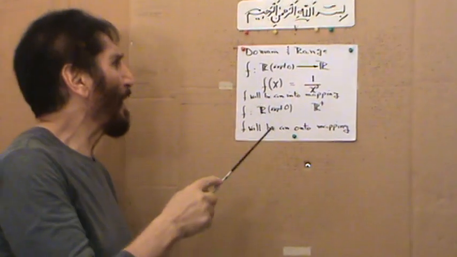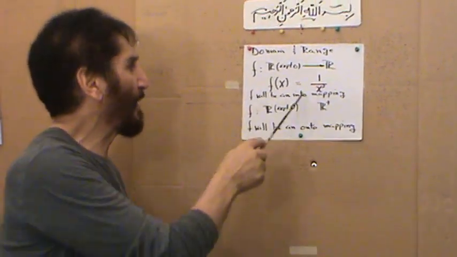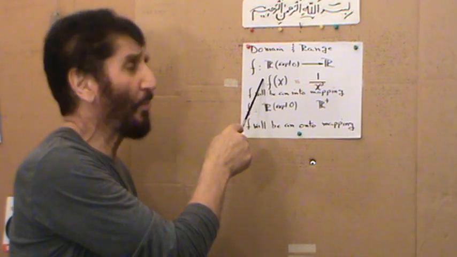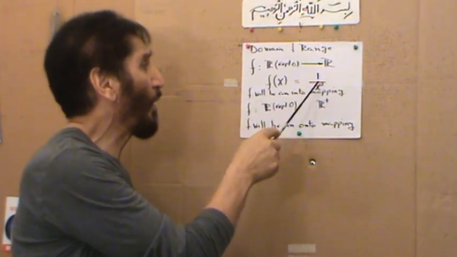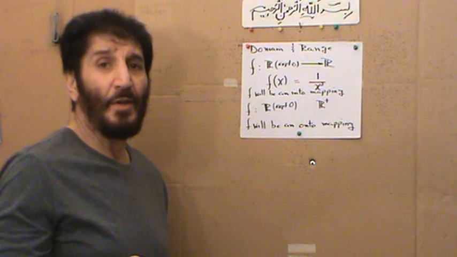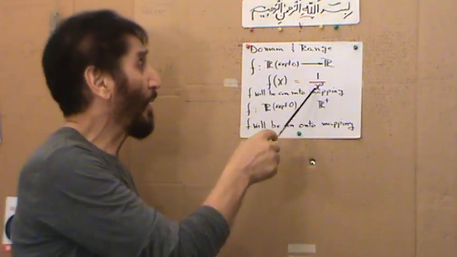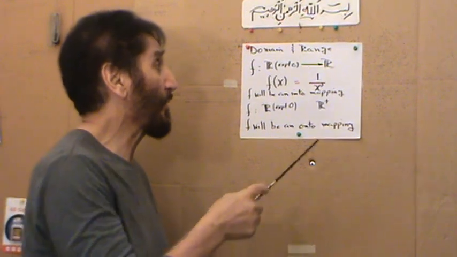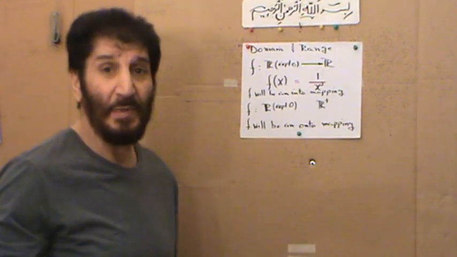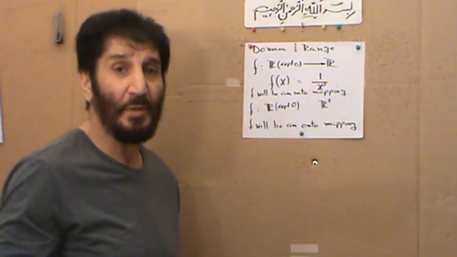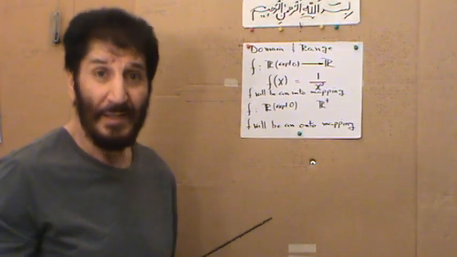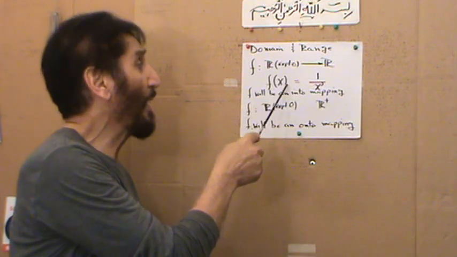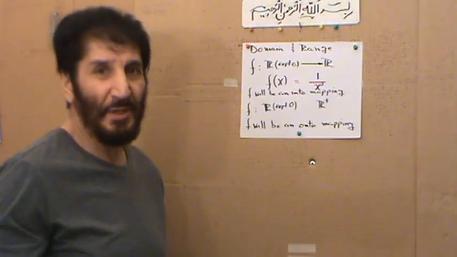Now suppose that the domain of a function, this is my function, I haven't defined the notation yet, I'm going to come to that, is equal to 1 over x squared. It's all real numbers except 0, because it's all permissible values that the independent variable can possess, and here 0 is not permitted, x is not permitted to assume the value of 0 because we get division by 0. So the domain is all real numbers except 0.